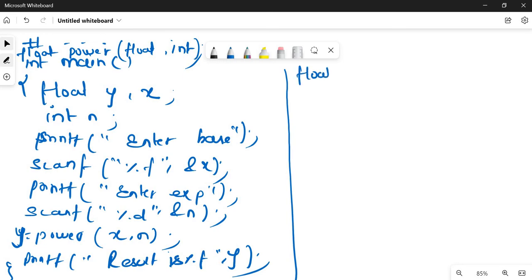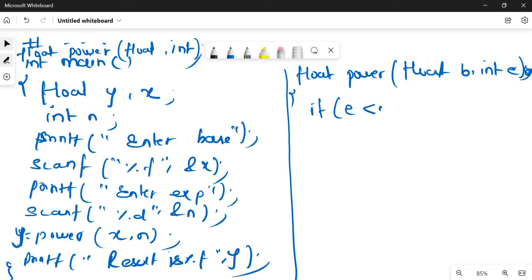So float power, float base, and int exponent, it is e. Sorry, there will be no semicolon, so the curly bracket started. Now the base condition. If the value of exponent is less than 0, it means that it is a negative number.